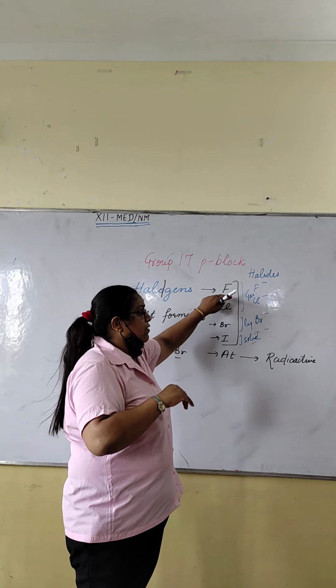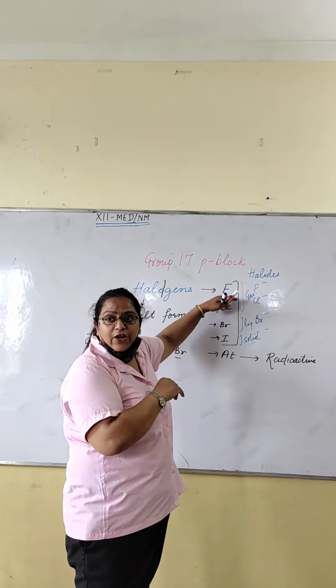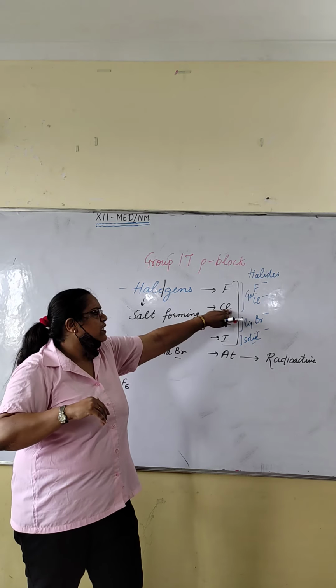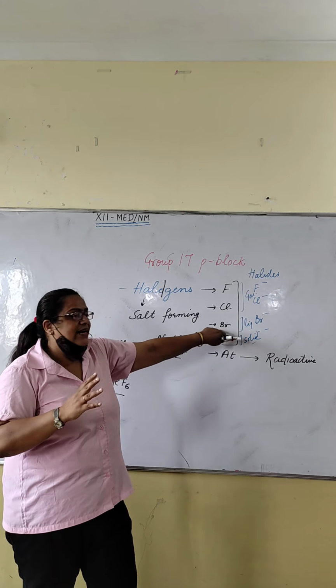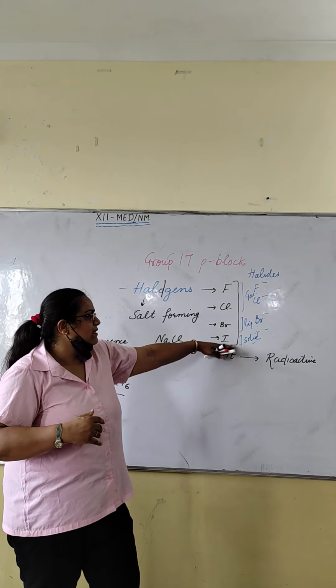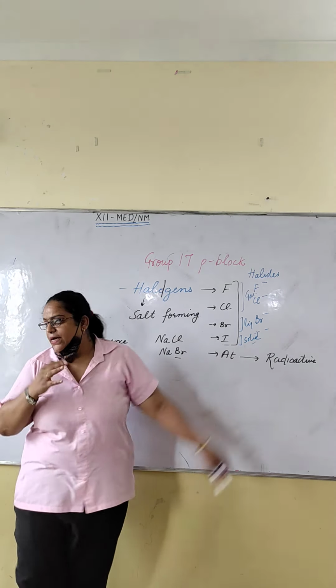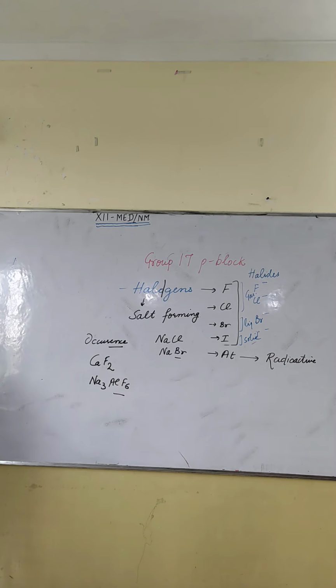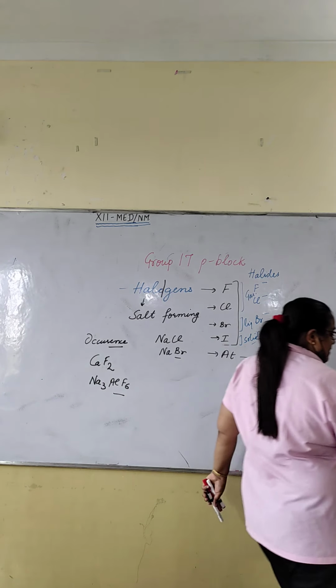Its color: fluorine is a yellowish gas, chlorine is greenish yellow, bromine gives red brown vapors, and iodine is violet in color. Okay? Next is about their general physical properties.